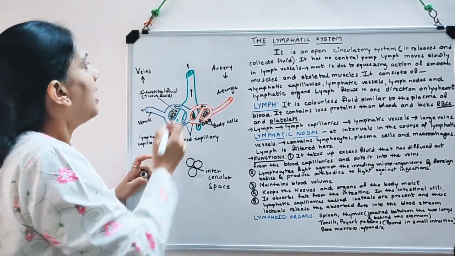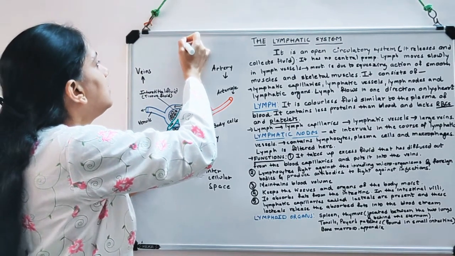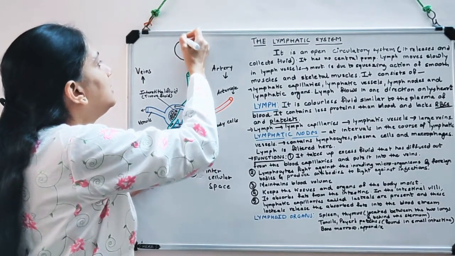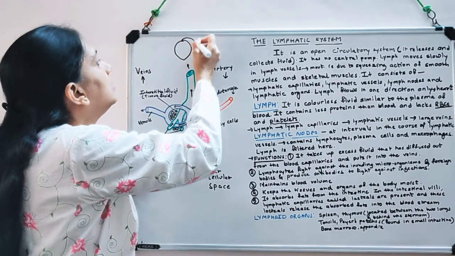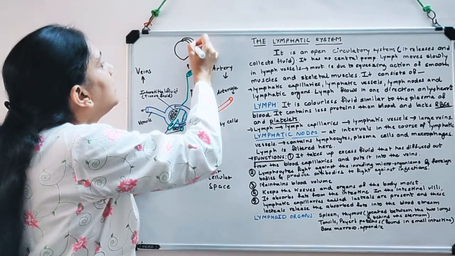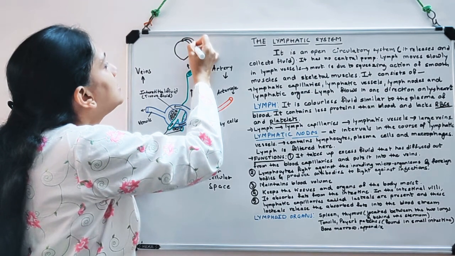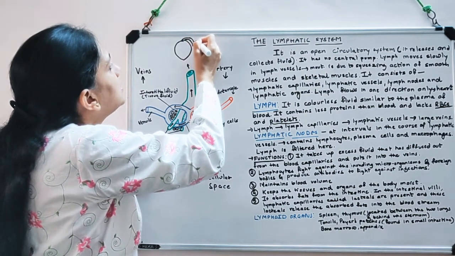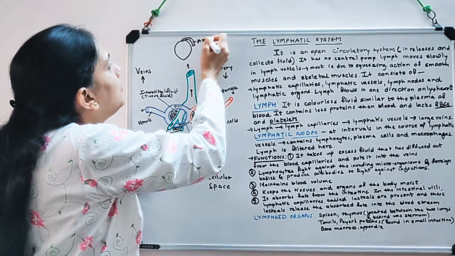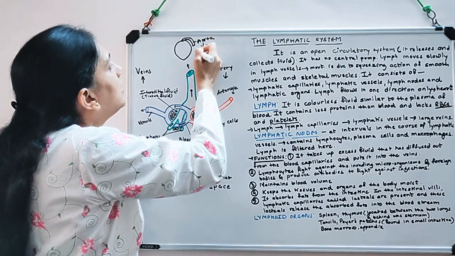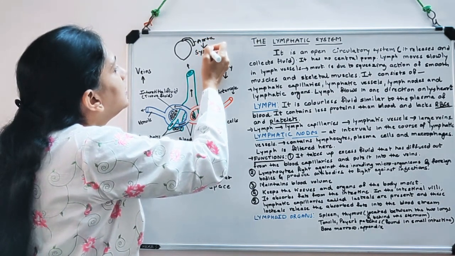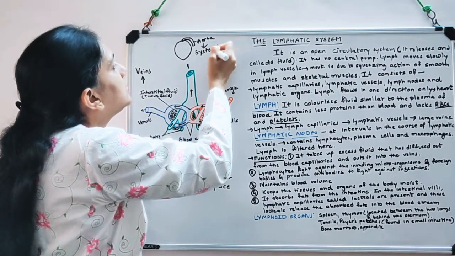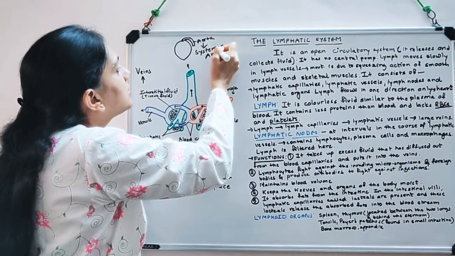Okay, and basically if I say this is the heart from which the largest artery, that is aorta, has emerged. This is the aorta, and from aorta there have arisen various systemic arteries.